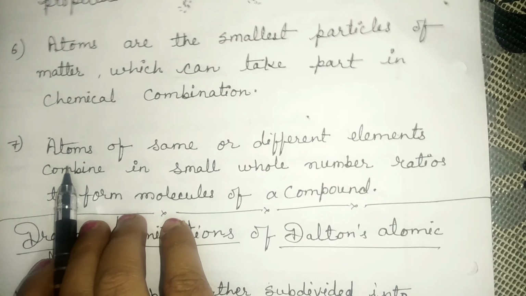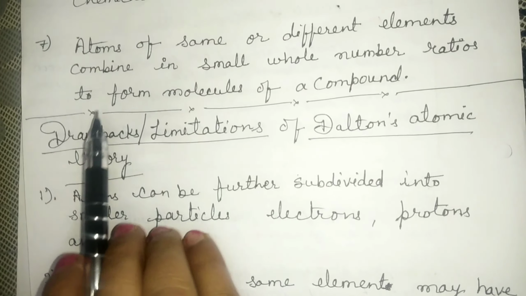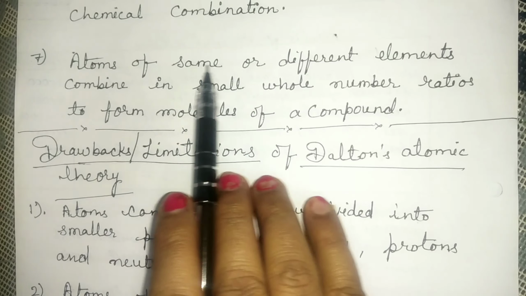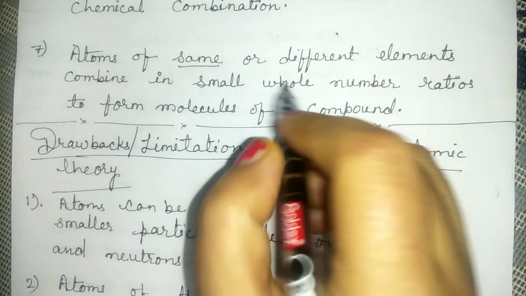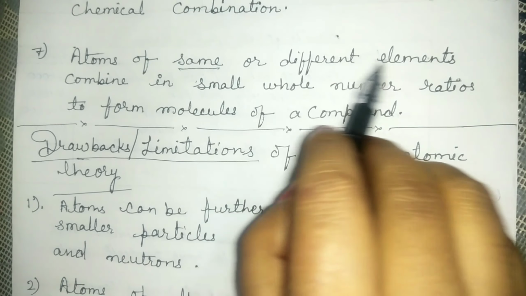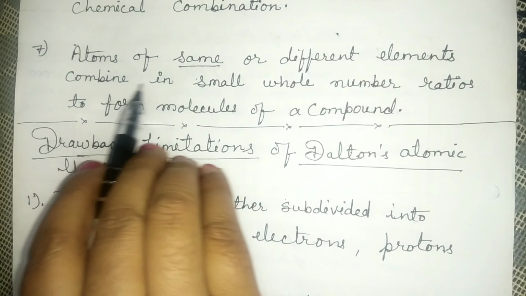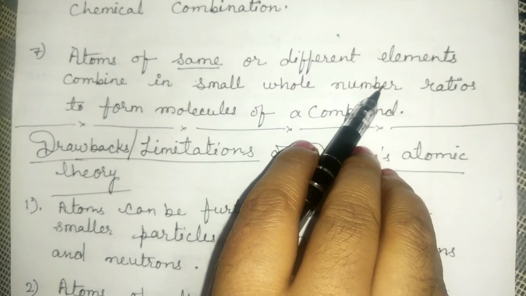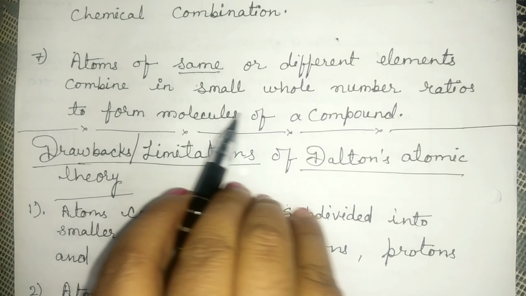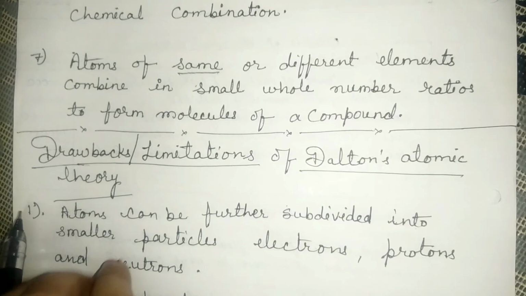And the last assumption of Dalton's atomic theory was, atoms of same element or atoms of different elements combine in whole number ratios to form molecules of compound.